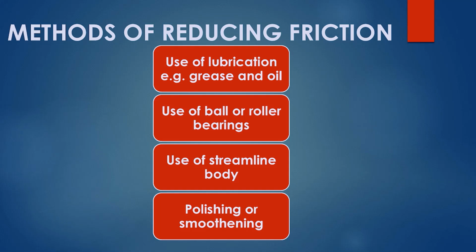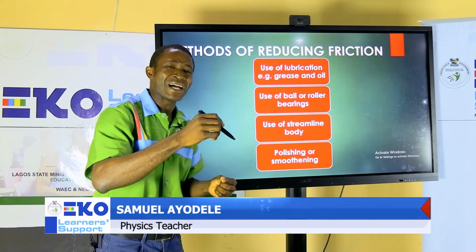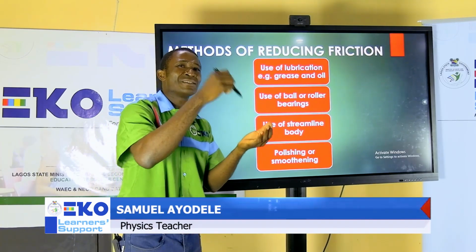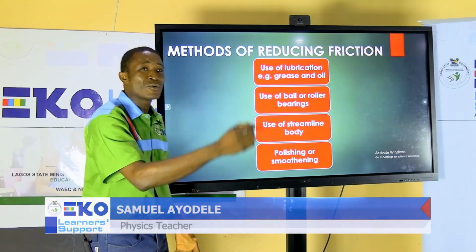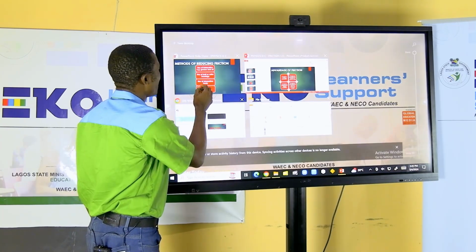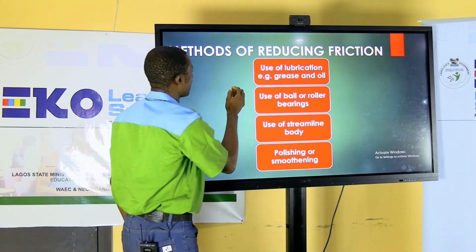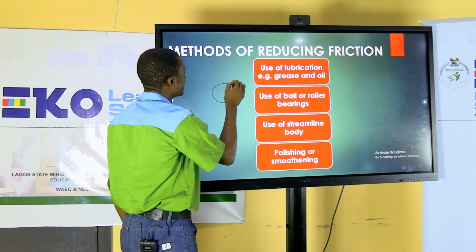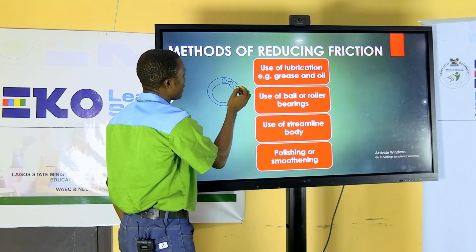Also, the use of ball or roller bearing. The ball or roller bearing is just for movement of objects over another one, such that it will not have damaging effect on each other. For instance, your bicycle wheel. Let me give you an illustration so that you can get what I'm saying. If you have a bicycle wheel like this, at the back tire you have something like this, and the front tire you have something like this.